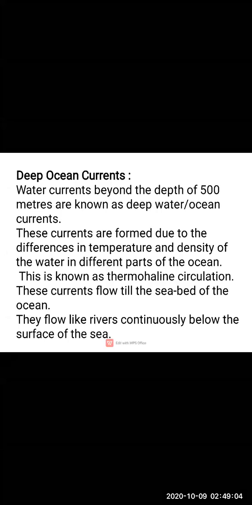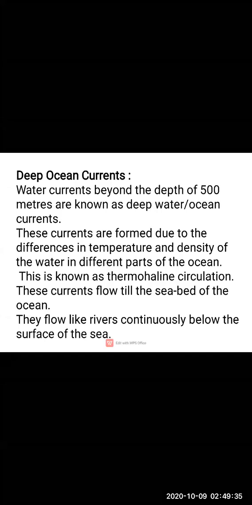We have studied about the surface currents, and they are above. They lie above 500 meters. All of the surface flow is considered up to 500 meters of depth, and these deep ocean currents are beyond the depth of 500 meters.